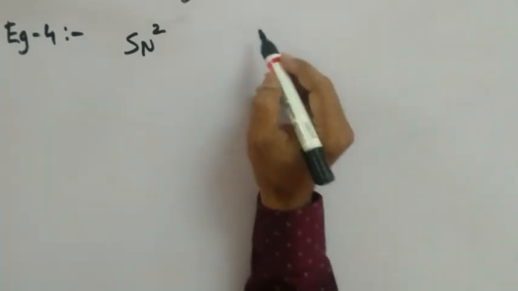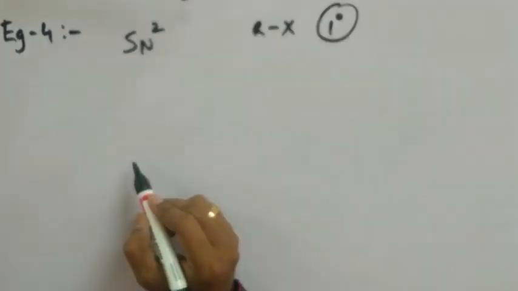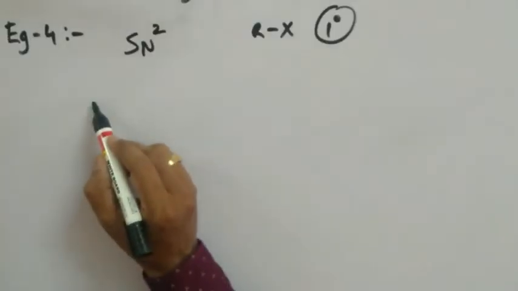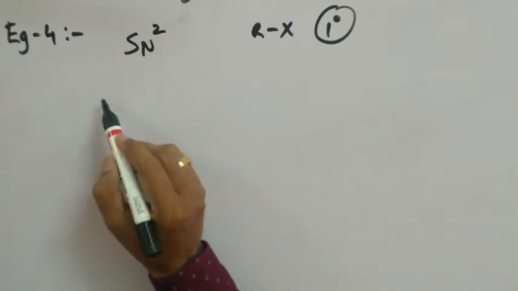The Corey-House synthesis involves an SN2 type mechanism, very important. That is the reason why the alkyl halide taken by us should be primary. Okay, fine. But the alkyl group that was present in dialkyl lithium cuprate can be as big as you want. For that, let us consider an example.